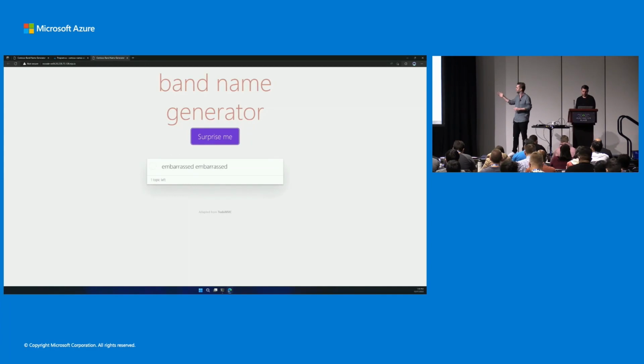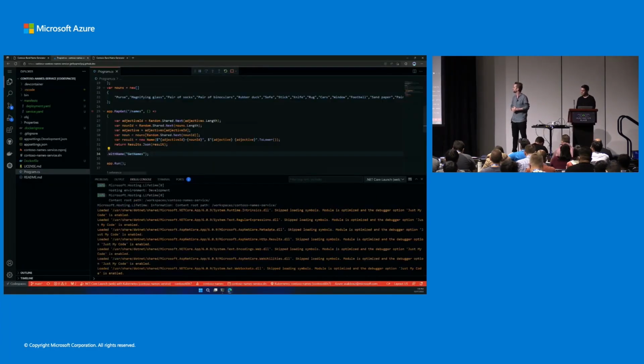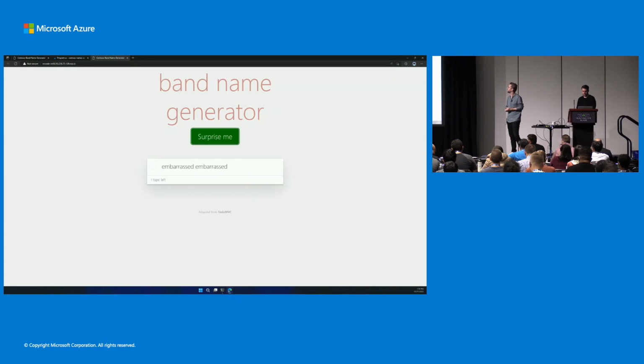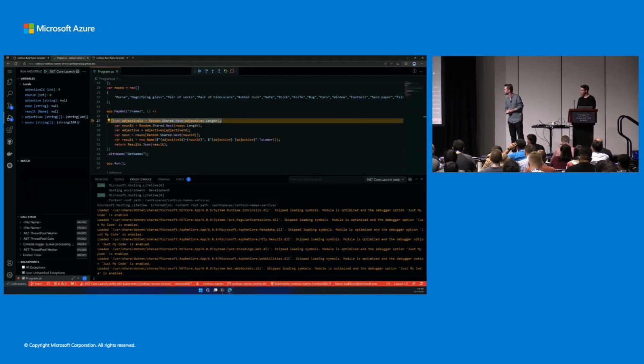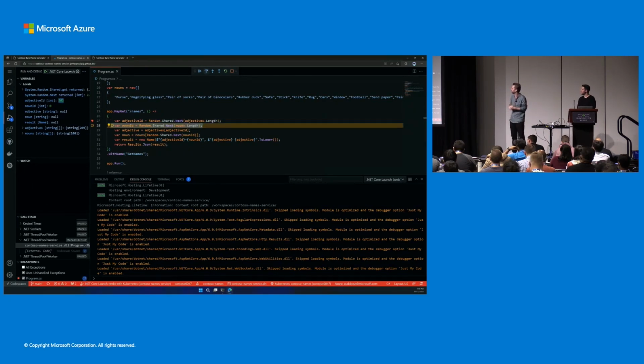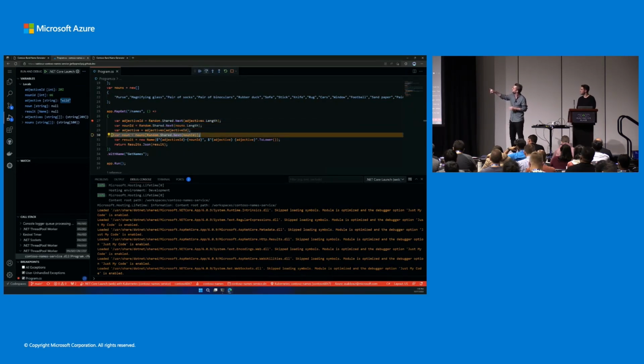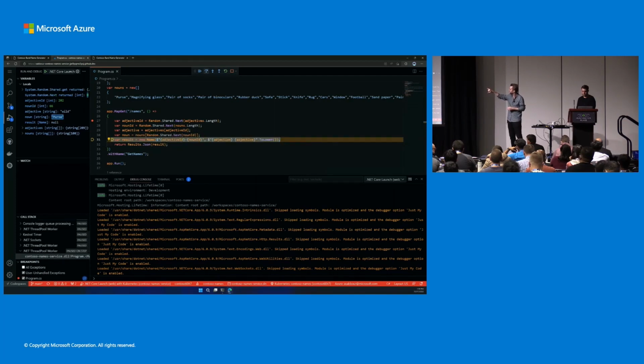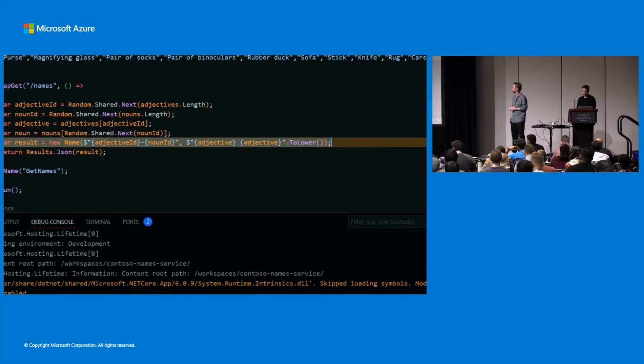It will look exactly like we saw before, but now when we hit our surprise me, we can see logs coming through locally. So let's set a breakpoint and then run it again. And you can see we hit it. So now we can step through to easily debug our code. I can see there on line 31, it looks like we have adjective, adjective. Easy, simple fix. We just got to change that one.